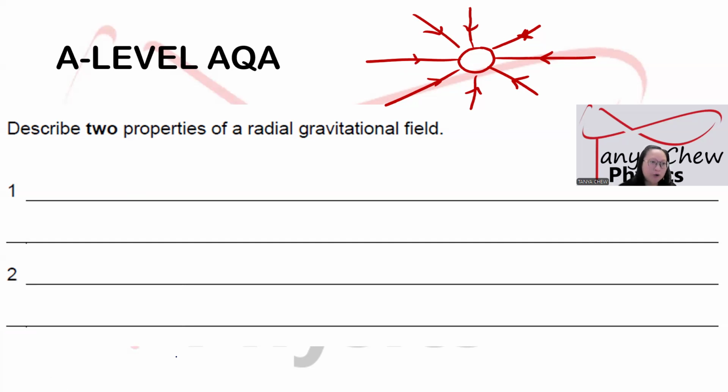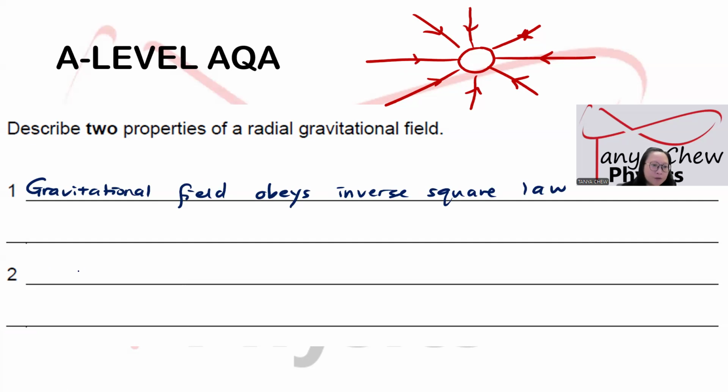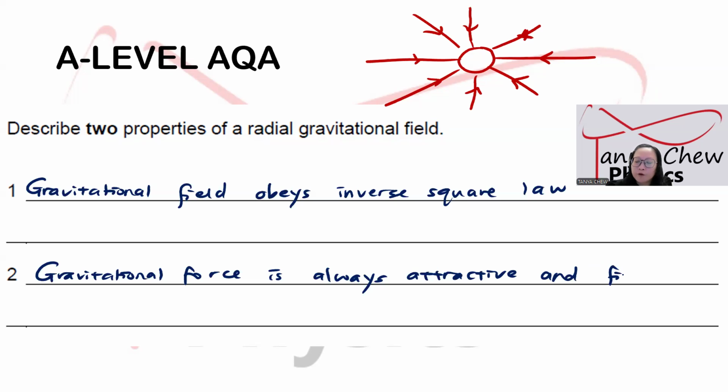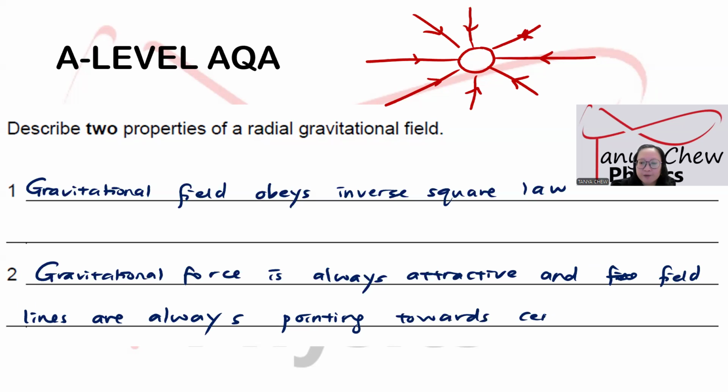The two properties are, right? I would say that the gravitational field itself obeys the inverse square law, first one, and the gravitational force is always attractive, and field lines are always pointing towards the center of mass. These are the answers.